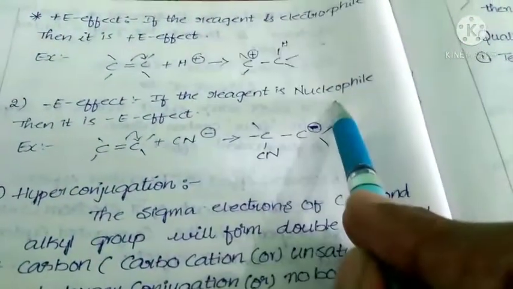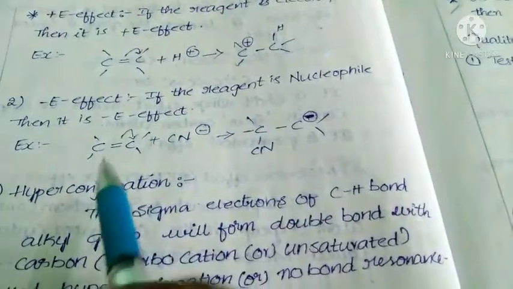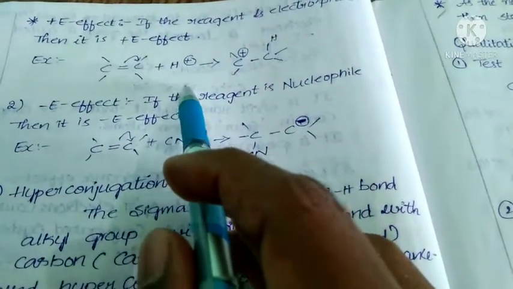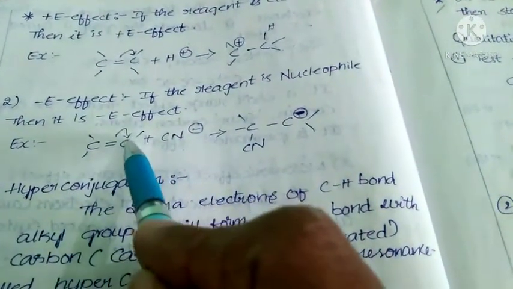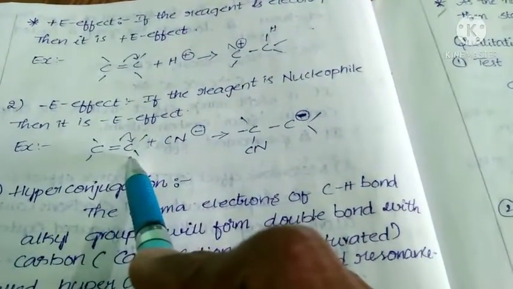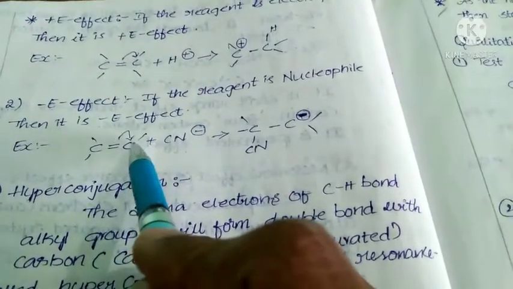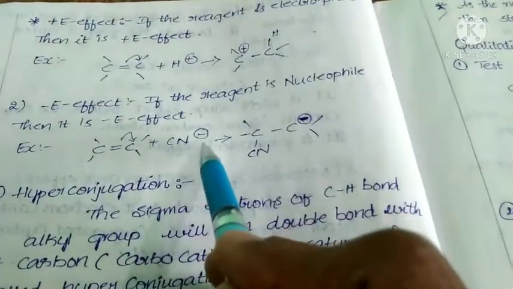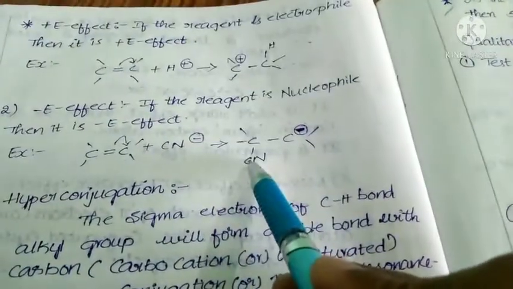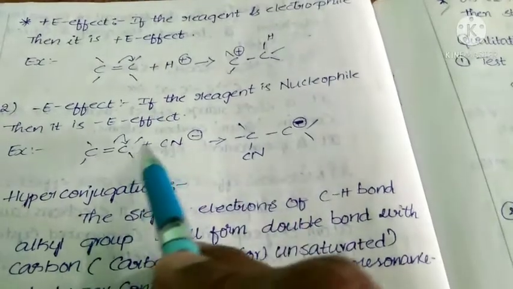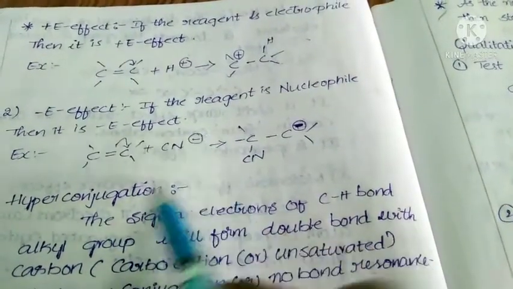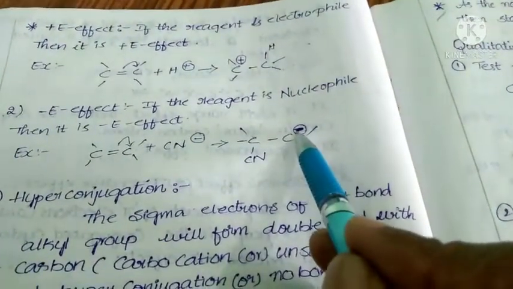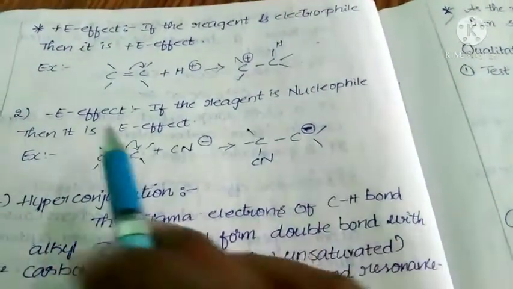Suppose the reagent is a nucleophile, meaning a negatively charged species. In the presence of either reagent, electrophile or nucleophile, what happens? These electrons completely move towards one carbon. Then this carbon gains negative charge, but automatically this carbon gets positive charge. To this positive charge carbon, this nucleophile will come and attack. See, this is the product. When this cyanide comes and attacks this carbon, we get this product. In this product, which charge is present? Negative charge is present. So it is called minus E effect.